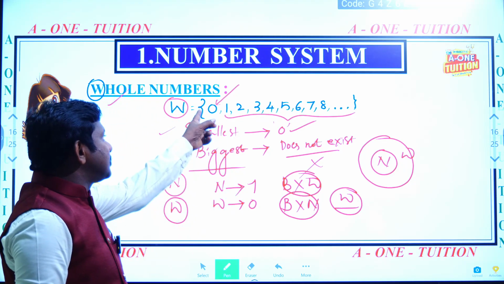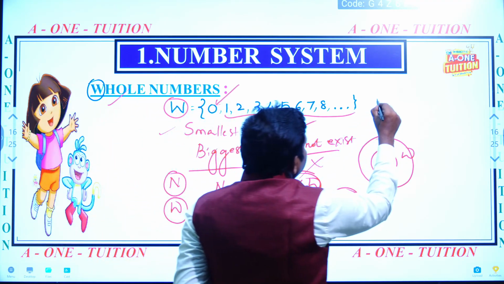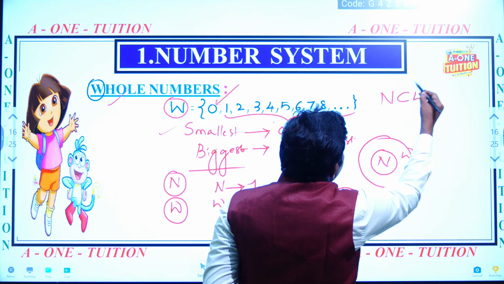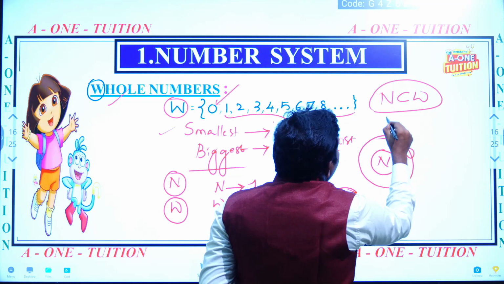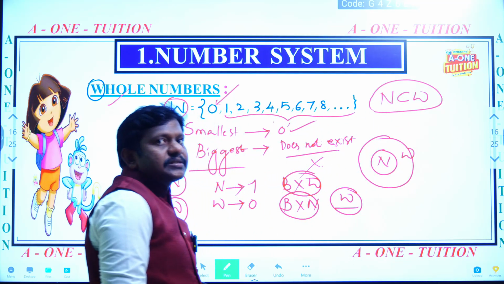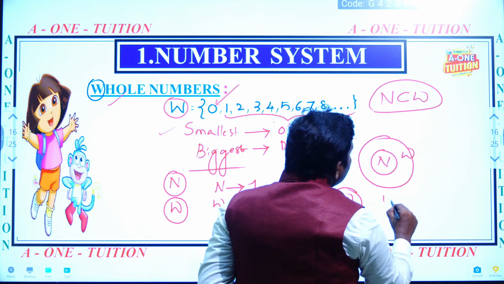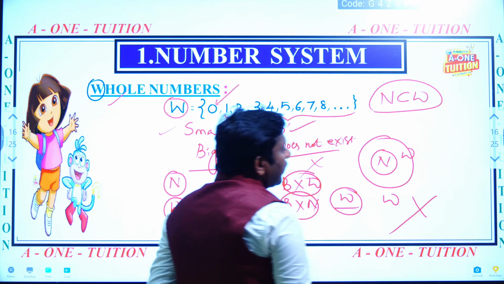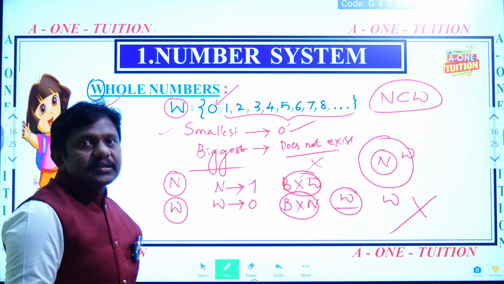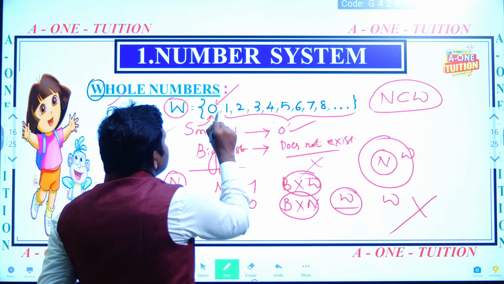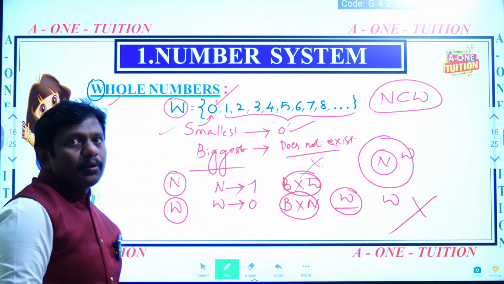So all natural numbers are a subset of W. It means all natural numbers are whole numbers, but all whole numbers are not natural numbers, because of one extra element, 0, in the set of whole numbers.